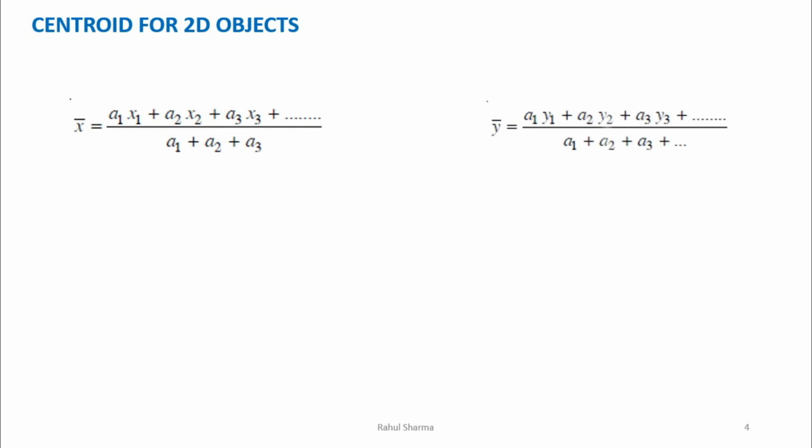So let's see the next topic, that is centroid for 2D objects. When only the area is present, how do we calculate? We say the x bar. Actually what is x bar? This is the location of centroid, or I can say the coordinate of centroid. And y bar, similarly, y bar is also the coordinate of centroid.